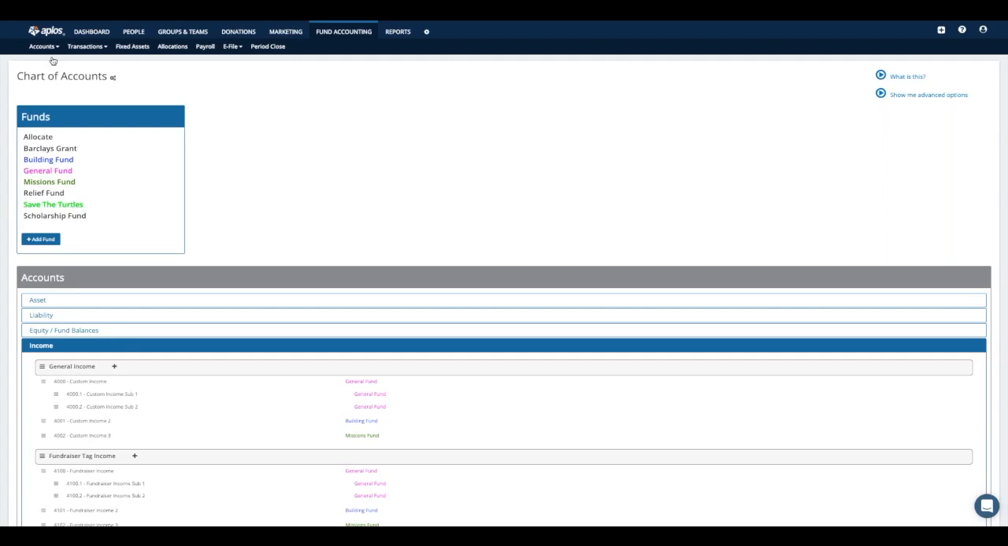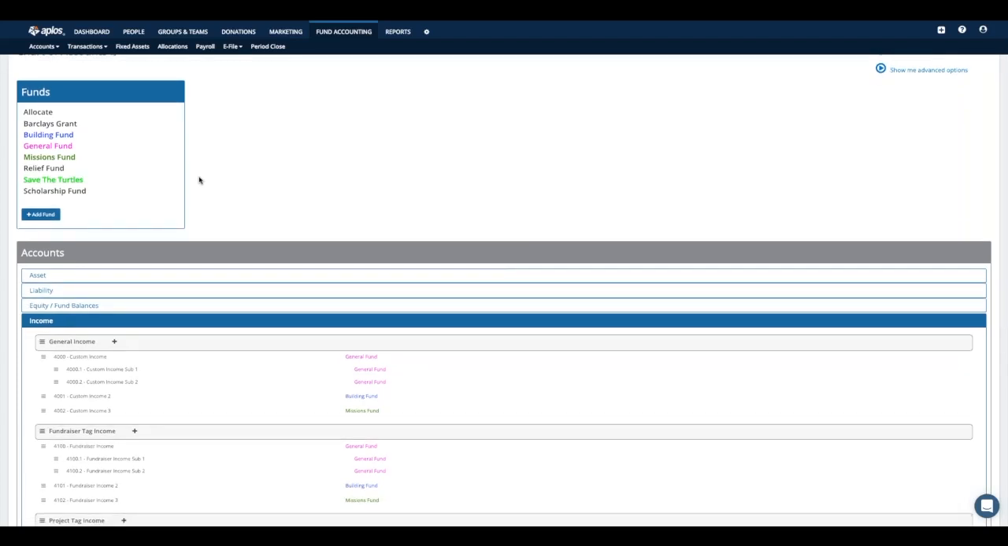Now, the chart of accounts page, this is essentially the backbone for the entire accounting piece. And this is the area where you tell us all the different items that you are keeping track of for your organization. So this is where you tell us what all of your assets are, your liabilities, your equity and funds, your income, and your different expenses that you need to keep track of. This is the area where you can come to enter that information in.